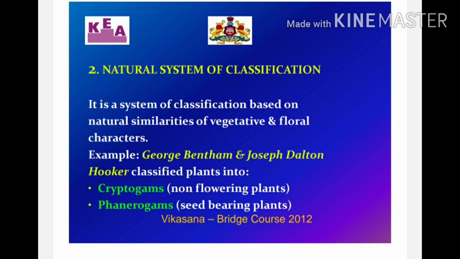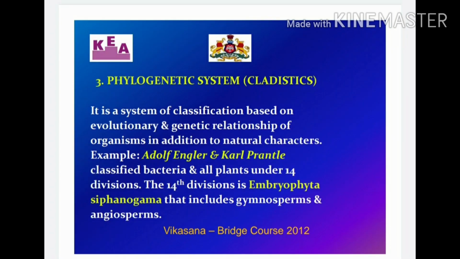Further, you can see the phylogenetic system of classification. Phylogenetic system of classification is a classification based on the evolutionary and genetic relationship of organisms. For example, two scientists, Adolf and Carl, classified the bacteria and all plants under 14 divisions. The 14 divisions include Embryophyta and Spinogamma, which mainly include gymnosperms and angiosperms.